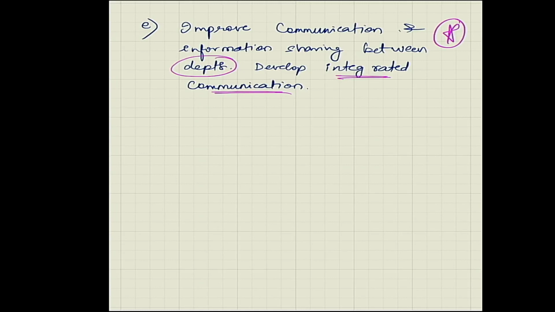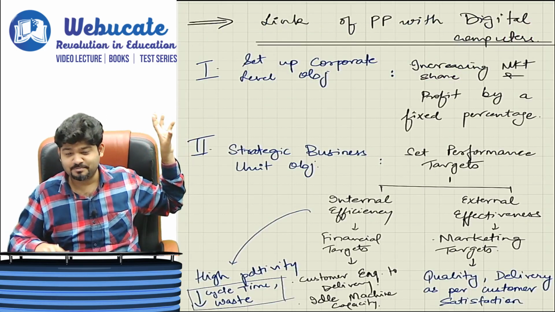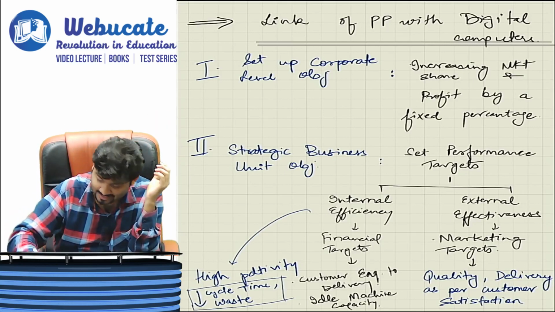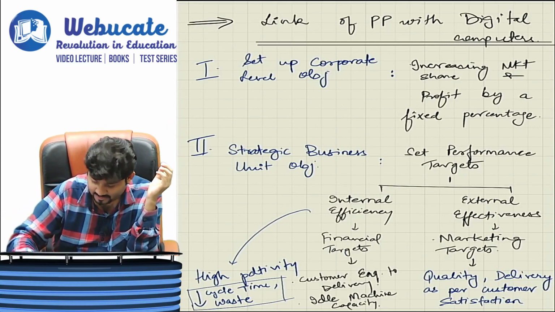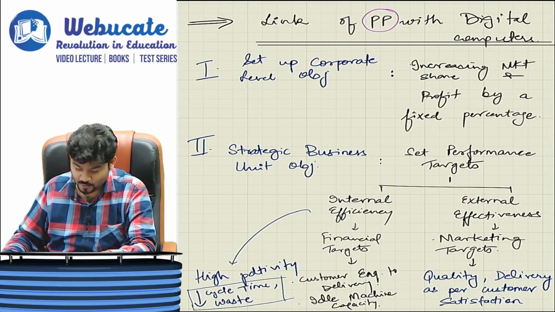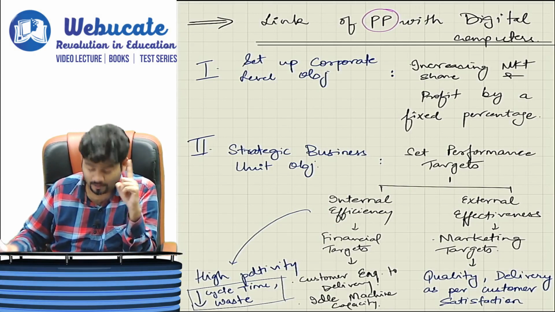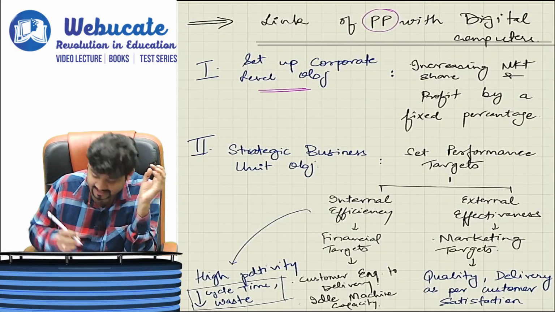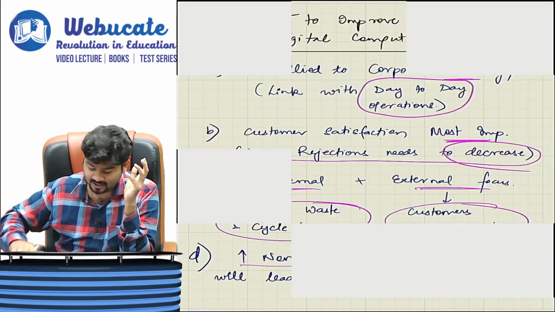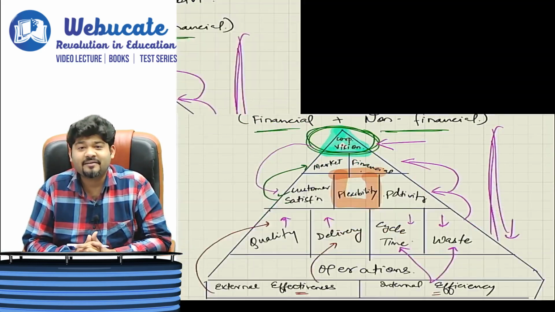Okay, on that note, let's move on to part B, linking of performance pyramid with digital computers. So first, set up corporate level objectives. First thing is to set up corporate level objectives. Now, what will be a corporate level objective? You tell me. Think and tell me. What will be a corporate level objective?